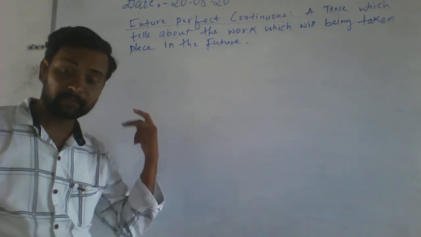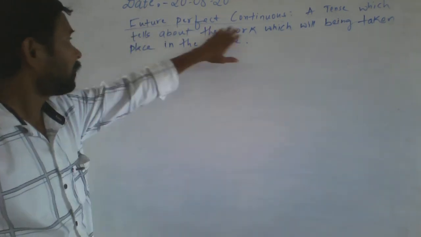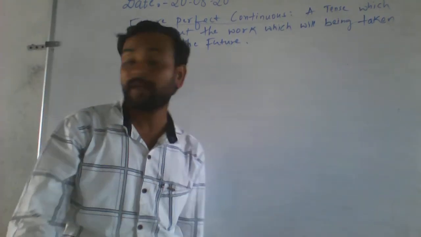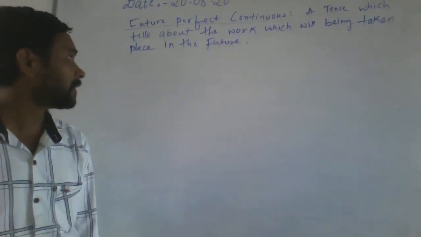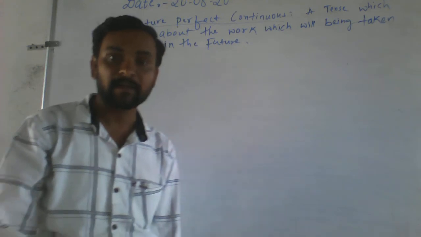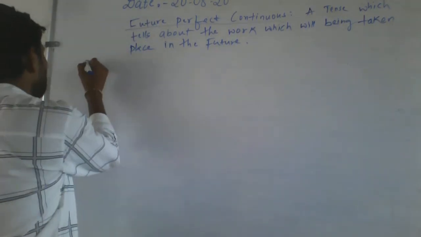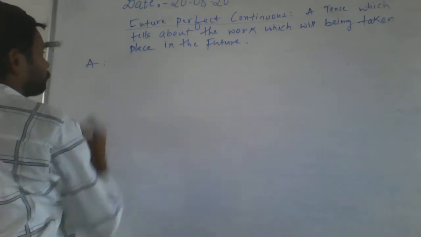Is it visible? A tense which tells about the work which will be taken place in the future, it is called future perfect continuous. So the assertive formula: